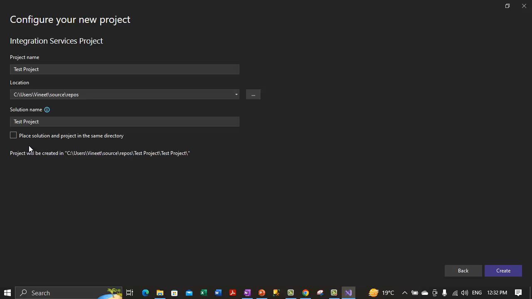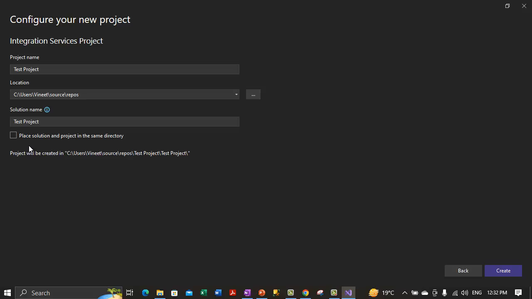Now, in the source control section, if source control software is installed on the computer, select add to source control to associate the project to source control. We don't have any source control software like Git installed on our system, so that option is not coming. Otherwise, if that option comes, we can check the button to add the associated project to source control as well.